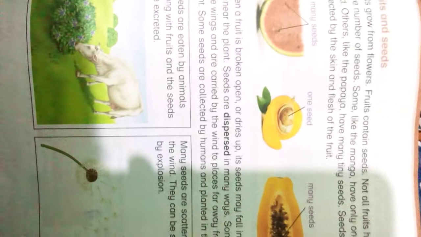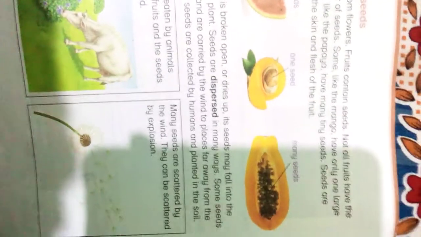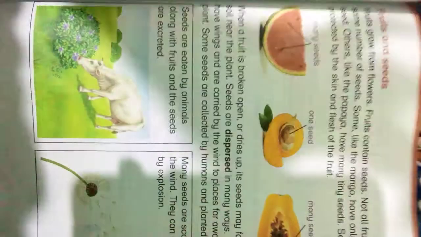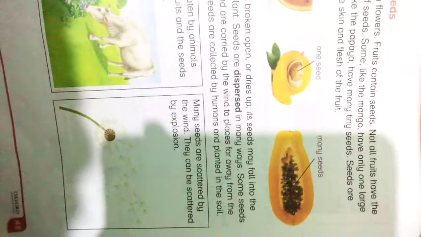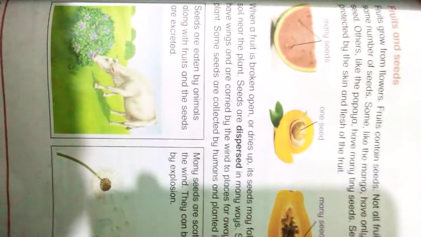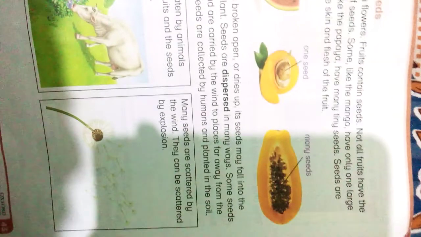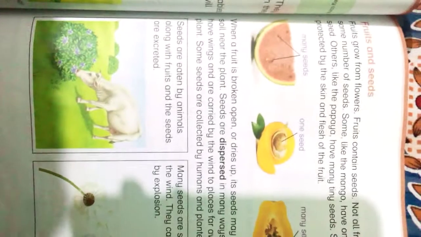When a fruit is broken open or dries up, its seeds may fall into the soil near the plant. Seeds are dispersed in many ways. Some seeds have wings and are carried by the wind to places far away from the plant. Some seeds are collected by humans and planted in the soil.